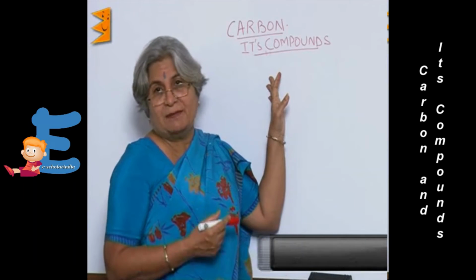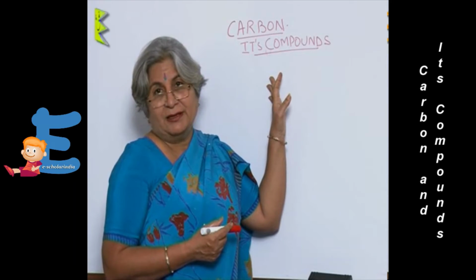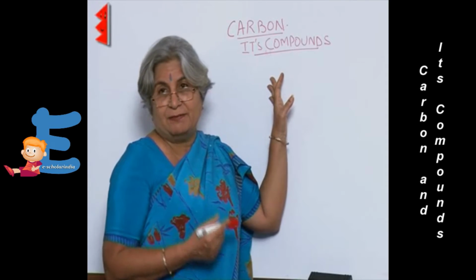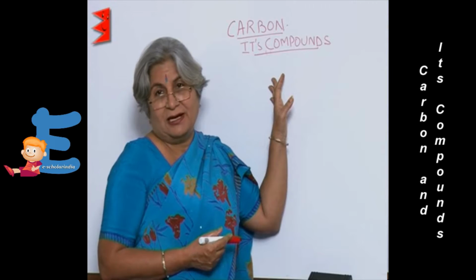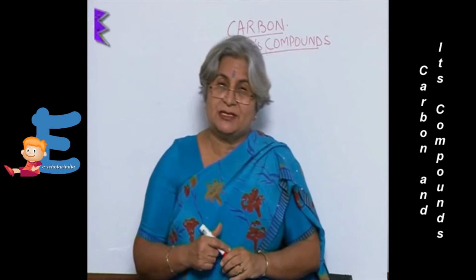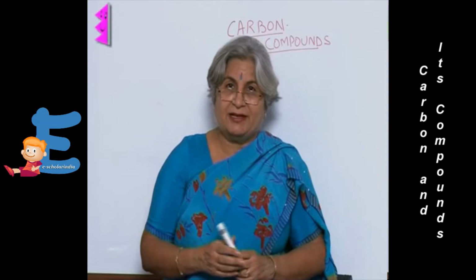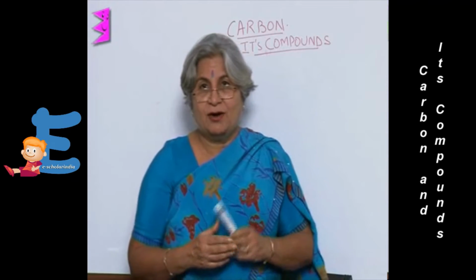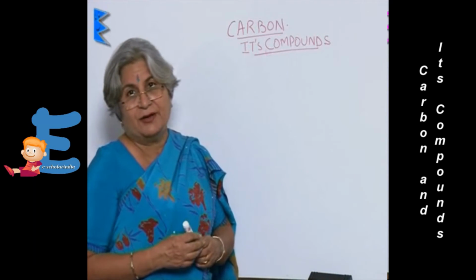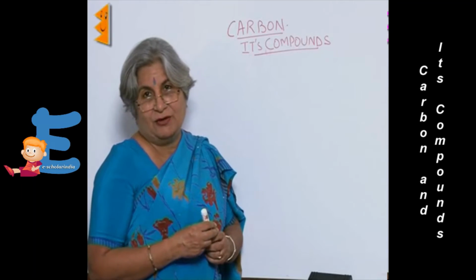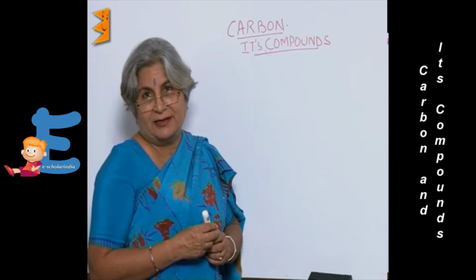There are so many compounds that are made of carbon that one claim is almost 10 million compounds are made of carbon, or at least 3 million compounds we know, and we know their formulae. So everything, whether it is protein or fat or carbohydrate, all are made of carbon, and also simple compounds like carbon monoxide or carbon dioxide.